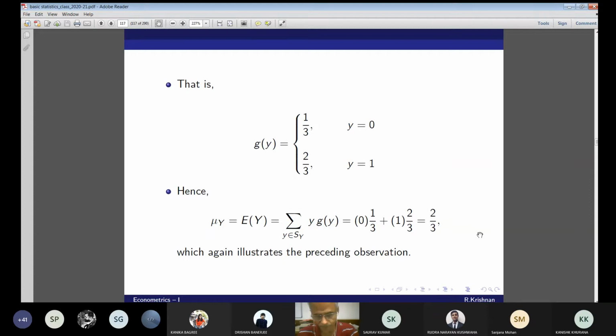The mean of y, which again illustrates the preceding observation. So these are all simple sums. Try and practice such simple sums only. We'll see also examples of this thing.